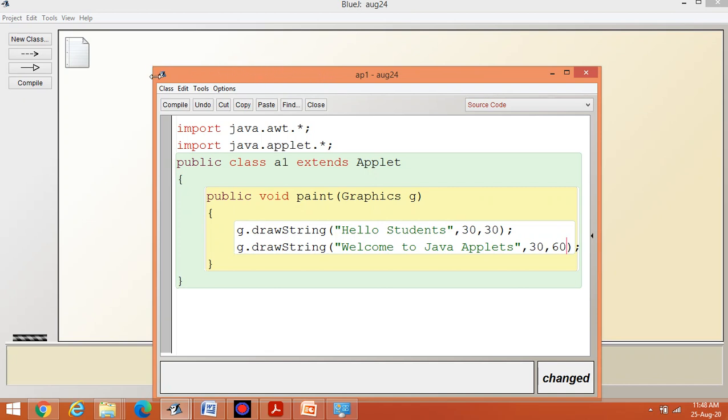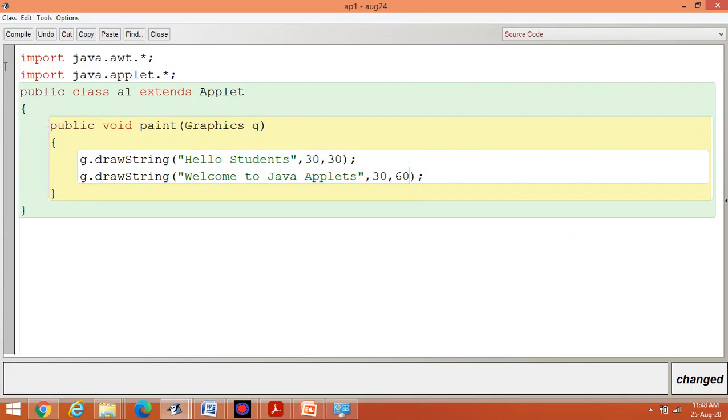If I move downward, the value of y increases, not decreases. There is no negative value on the screen. Now what is the meaning of 30, 30? Suppose this is 30 and then downward this is 30. It means I am going to start the data from here. Similarly 30, 60. Let us save the content so that we can understand the program well.